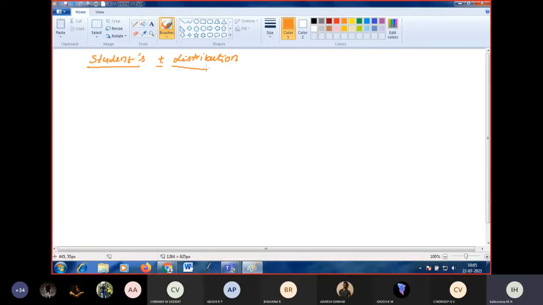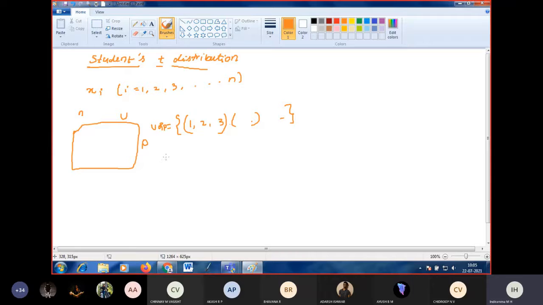Now here we take xi, where i goes from 1, 2, 3, etc. to n, to be a random sample of size n. Size n means the number of elements. This is the universe or population that we have, and the universe or population is a set. I am choosing some samples from it. Samples mean subsets, and the samples will be finite.